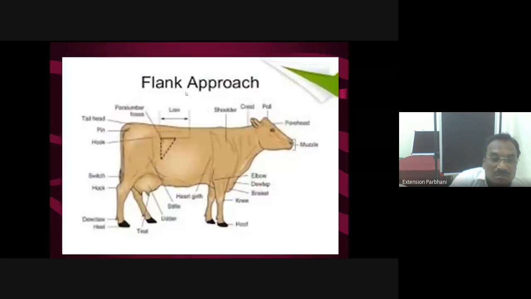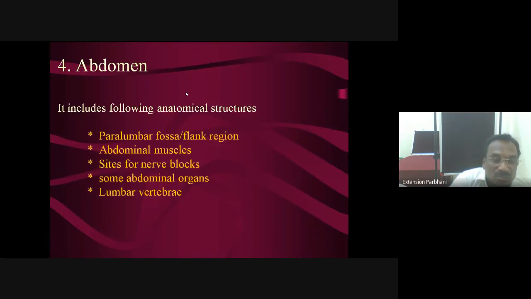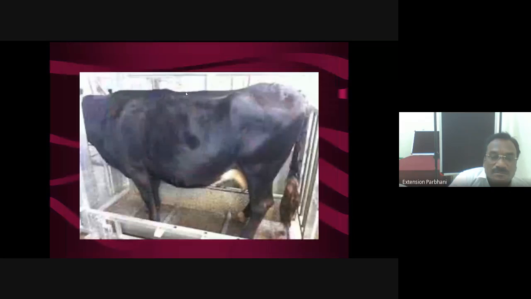Anything remaining? Because I am going fast. Then different nerve locations, so organs, their location you must have knowledge of. Lumbar vertebrae importance. This is all about lumbar.